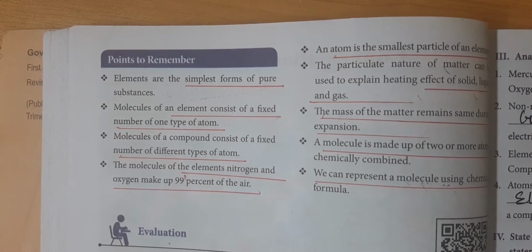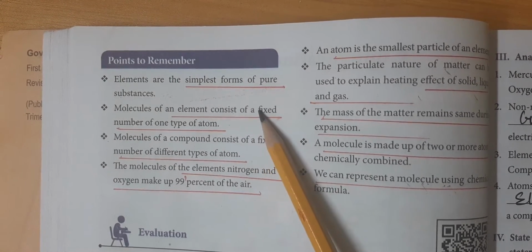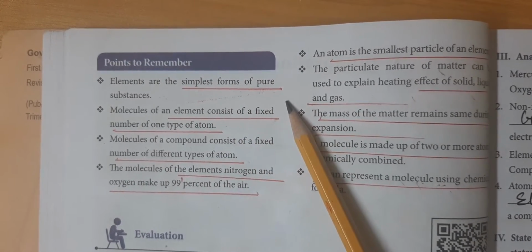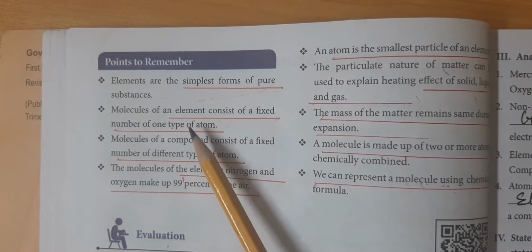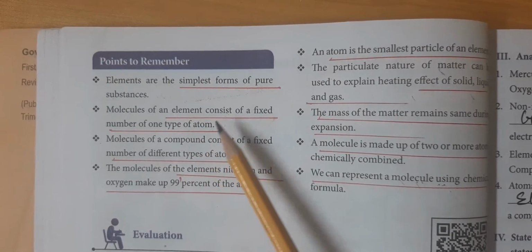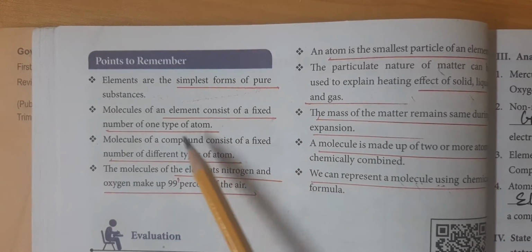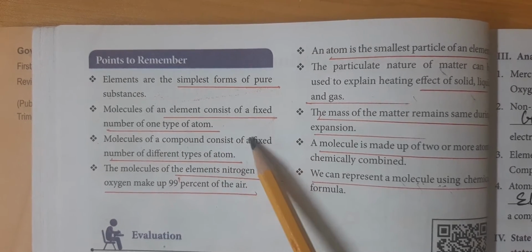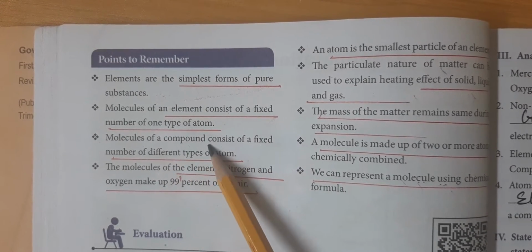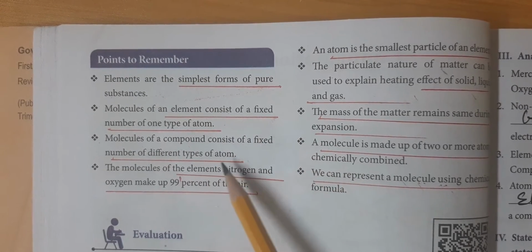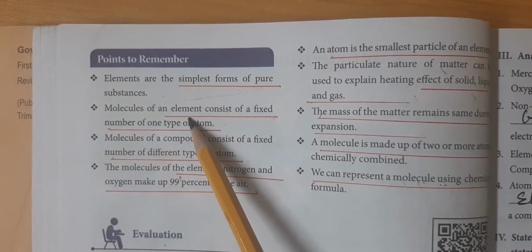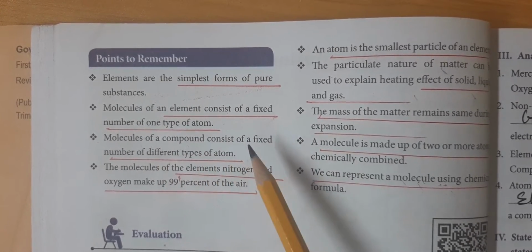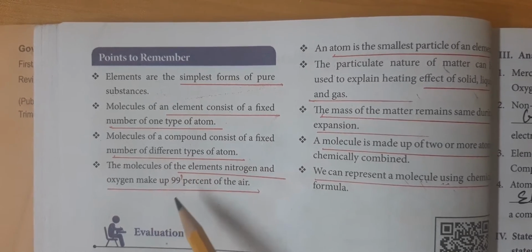Elements, compounds, molecules. In the matter around us, elements are the simplest form of pure substance. What is a molecule? A molecule of an element consists of a fixed number of one type of atom. A molecule of a compound consists of a fixed number of different types of atoms.